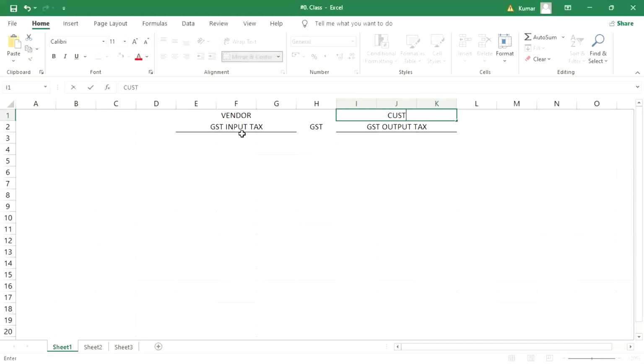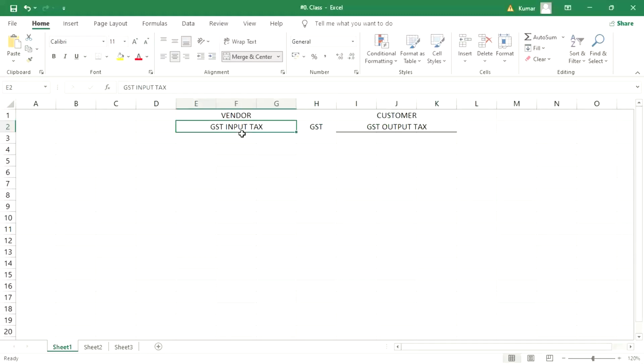So that is called output GST. The GST which is being paid to the vendor is your input, and the GST which is being received from the customer is your output. In terms of VAT also it is the same thing. The VAT which is being paid to the vendor is input, and the VAT which is received from the customer is output.